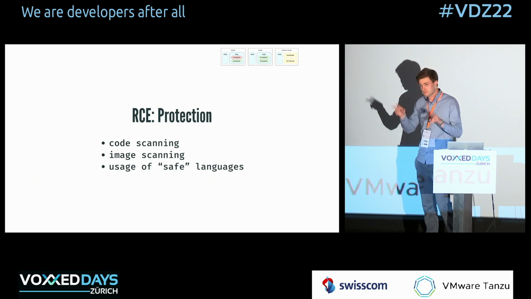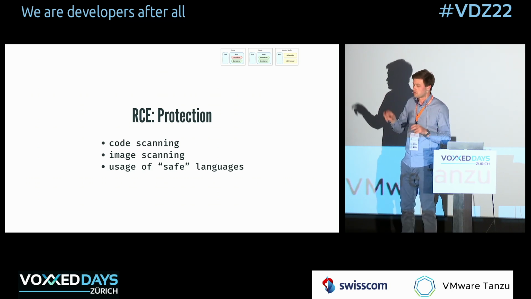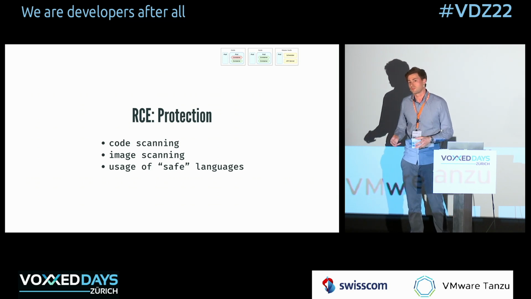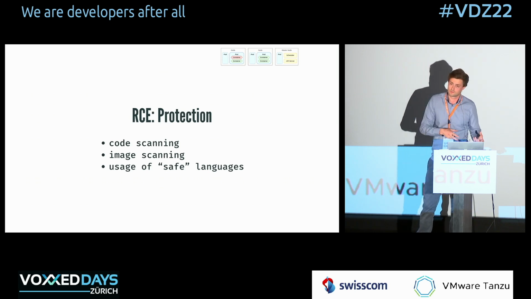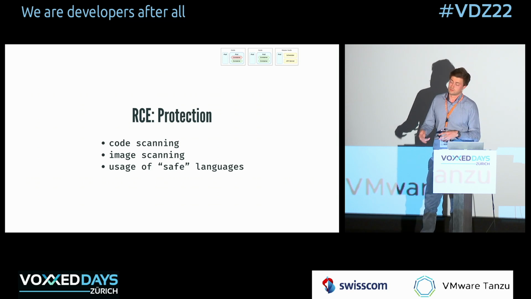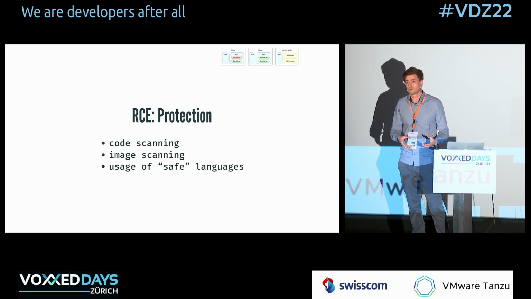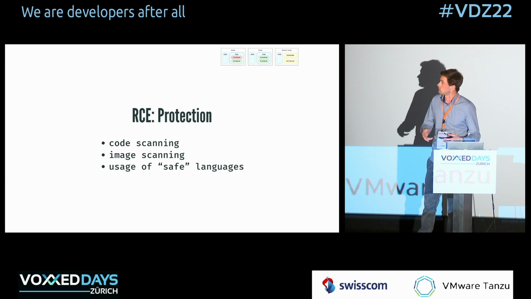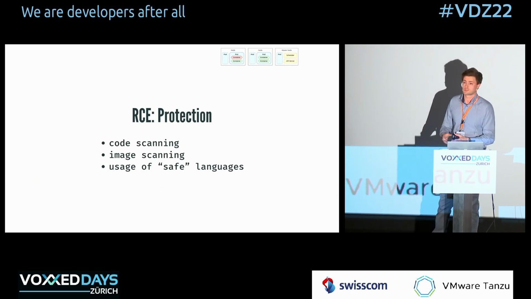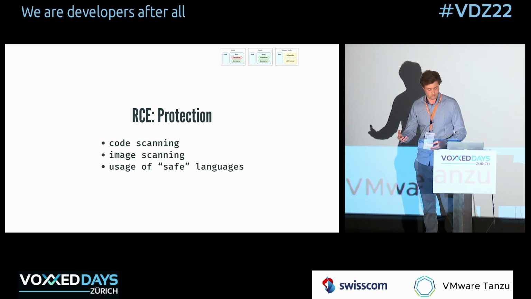And finally, the use of "safe" languages. I put this in apostrophes because there's no such thing as a language that you use and it's safe, but there are languages that are safer to use within containers than others. For example, languages that compile to binary code tend to be safer because you can encapsulate them much better in a container than languages that use virtual machines or interpreters to run.